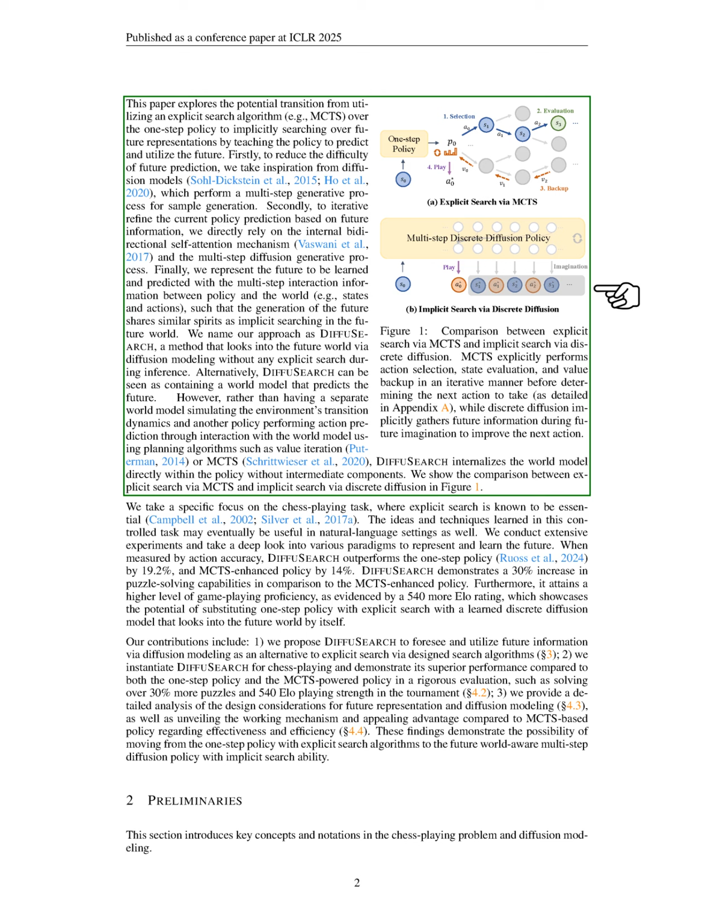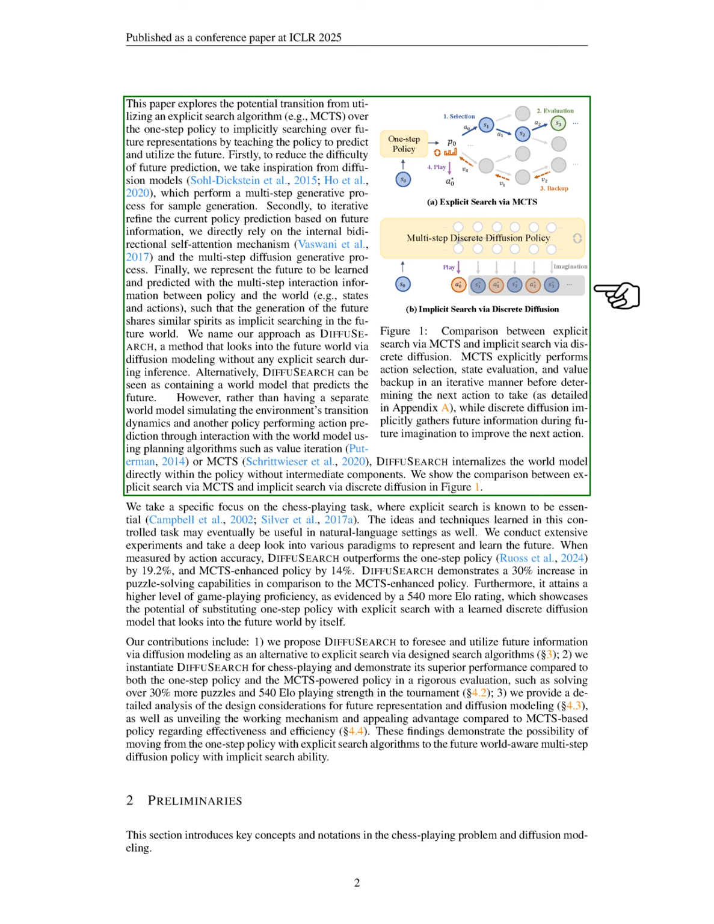To simplify future predictions, we draw inspiration from diffusion models, which generate samples through a multi-step process. We refine our policy predictions using a bidirectional self-attention mechanism alongside this diffusion process. We represent the future through interactions between the policy and the environment, making the future generation akin to implicit searching. We name our approach DIFFUSEARCH, which explores future possibilities through diffusion modeling without explicit search.